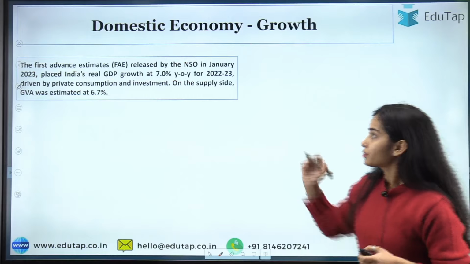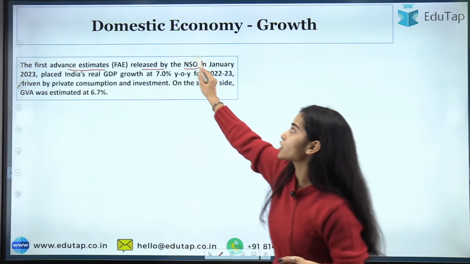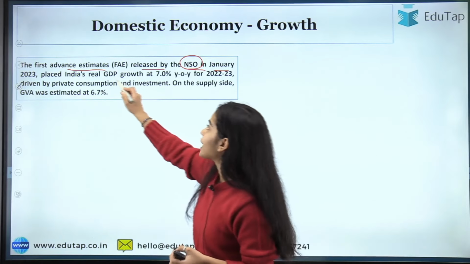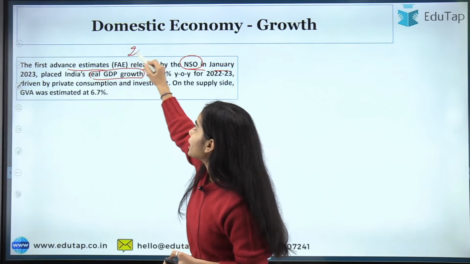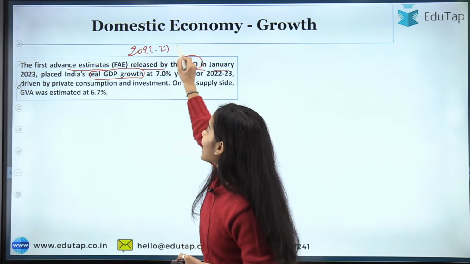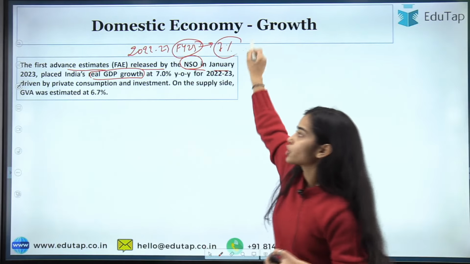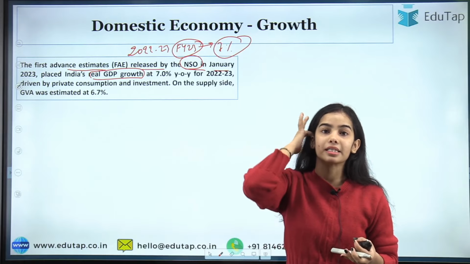Now the first advance estimates released by the National Statistical Office in January 2023 estimate that the real GDP growth for 2022-23, that is the financial year ending 23, will be 7%. So this is the advance estimate provided by the National Statistical Office.